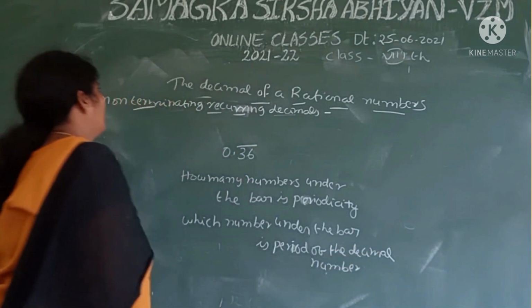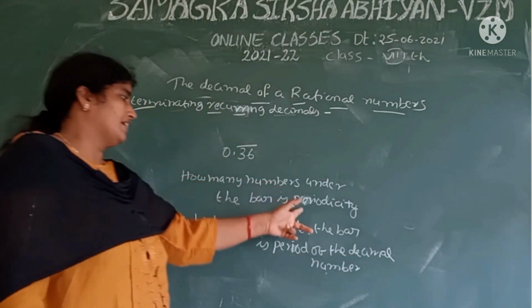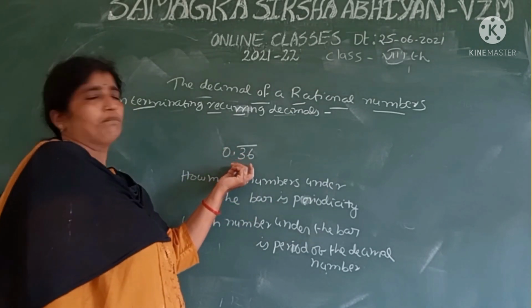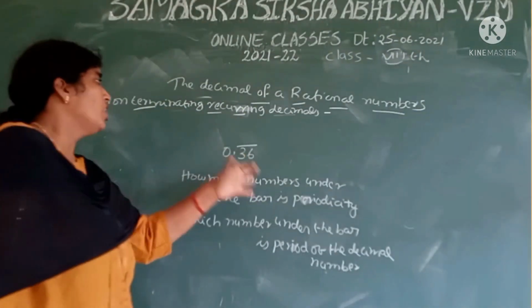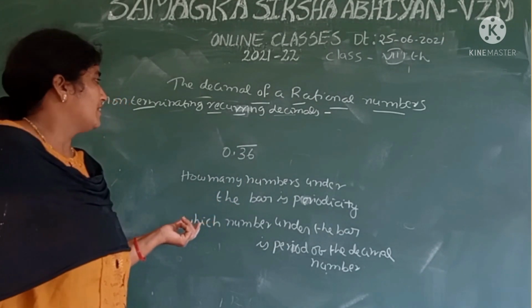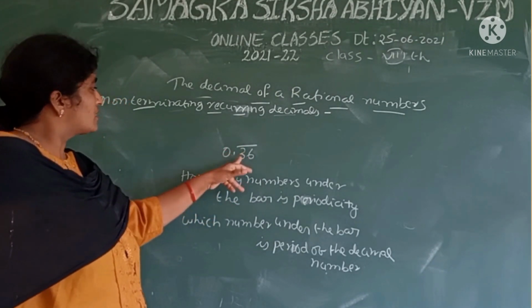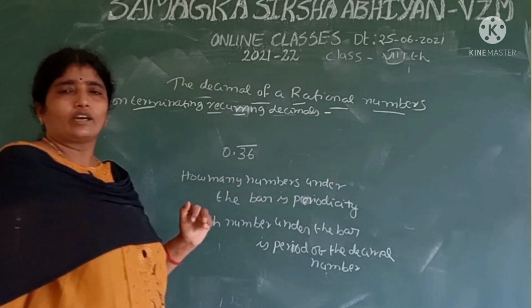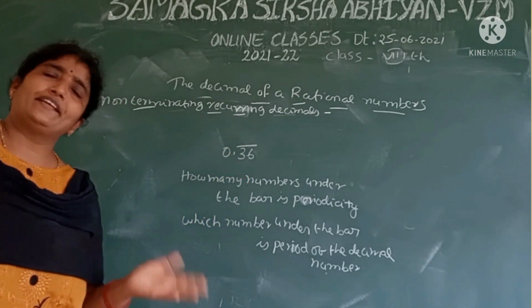Only non-terminating recurring decimals contain periodicity and period. What is periodicity? How many numbers are there under the bar is the periodicity. Which numbers are under the bar is the period. The period of this number is 36. The periodicity of this number is 2. We have to understand the period and periodicity.